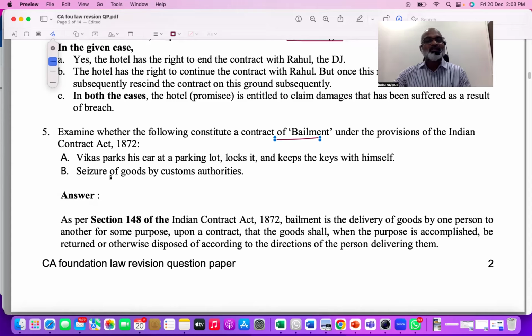So look at the first question. Vikas parks his car at a parking lot. He parked the car and he locks it and keeps the keys with himself. That means he did not hand over the goods.